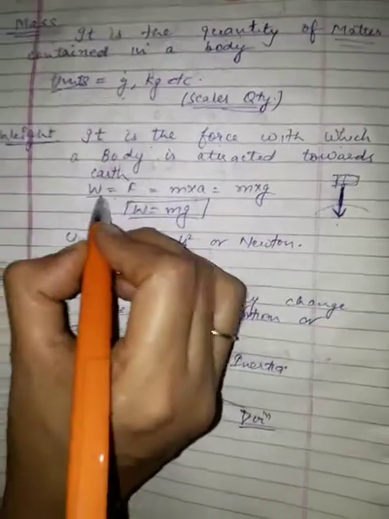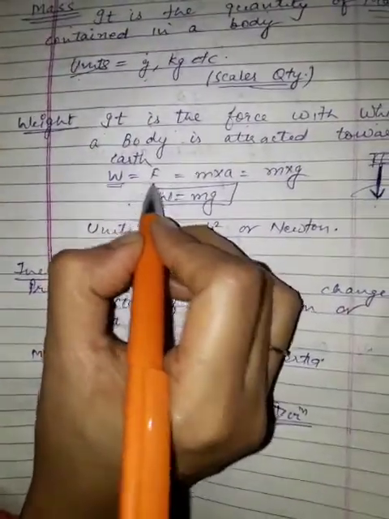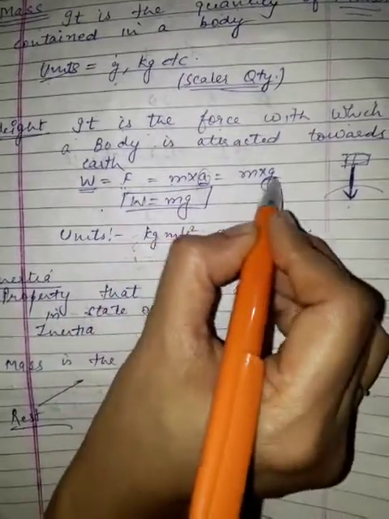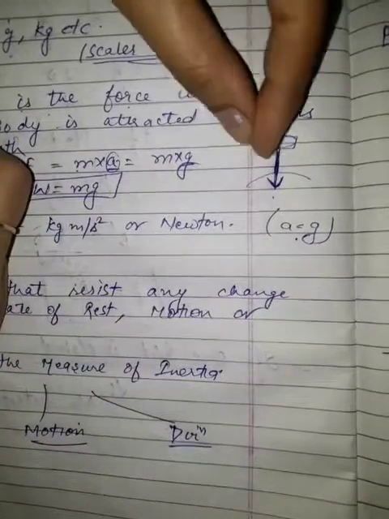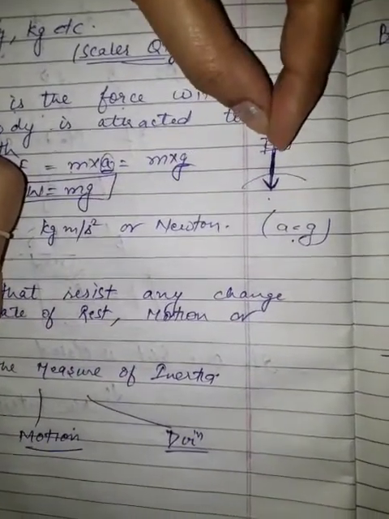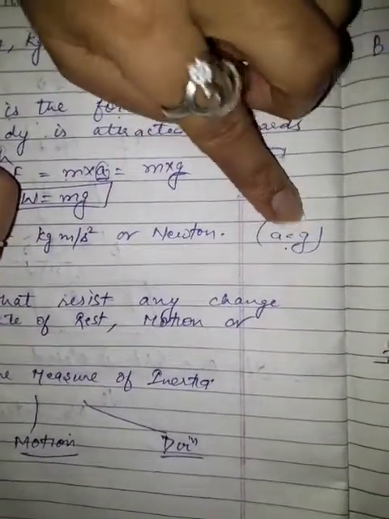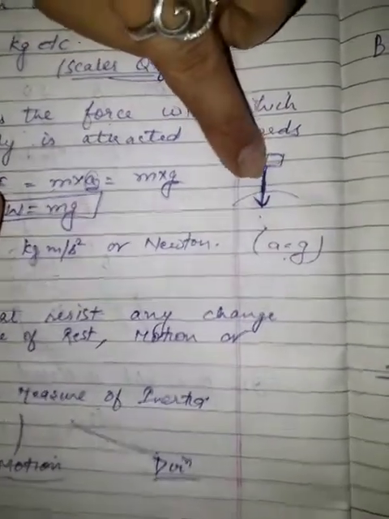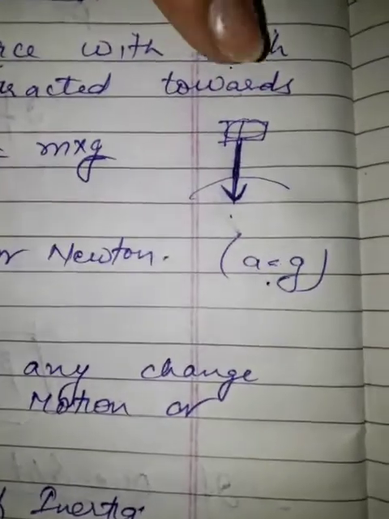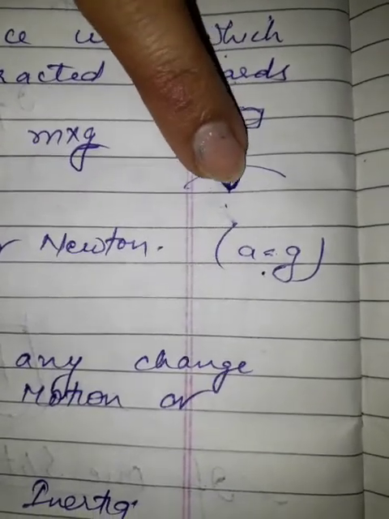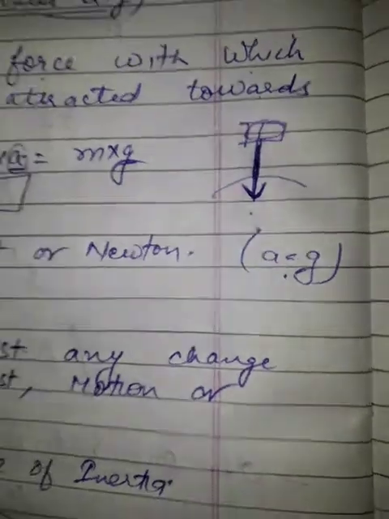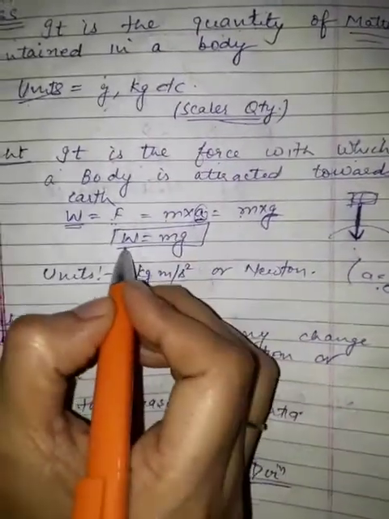Now I have told what is weight. Weight is a force, and we know the formula of force, m into a, but here a is equal to g. Why is a equal to g? Because the acceleration produced in a body is equal to the acceleration due to gravity produced by the earth. The body is coming down without any external force. It's coming down because of acceleration due to gravity. So a is equal to g. So what is the formula of w?